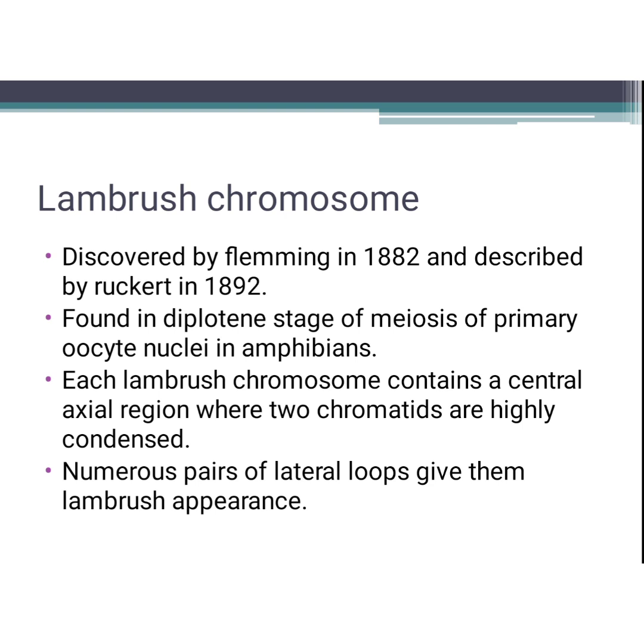The chromosome contains numerous loops. These loops give a lampbrush appearance. Each lampbrush chromosome contains a central axial region where two chromatids are highly condensed. The loops are light colored, the transcriptionally active region of a single chromatid. The numerous paired loops emerge from the chromomeres of homologous chromosomes. The loops are made up of fully extended single DNA double helix. The loops represent the site of gene action, that is, transcription takes place.